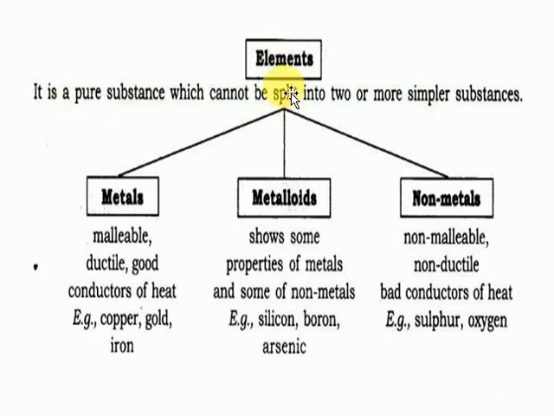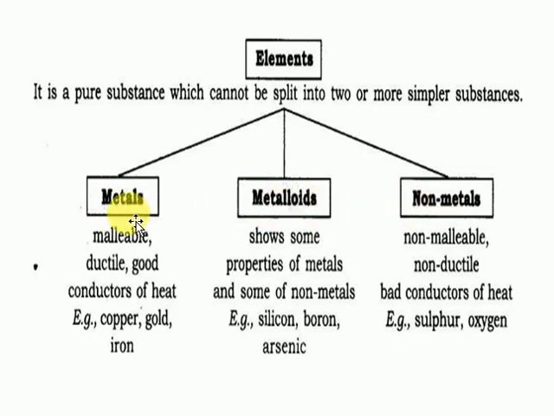Next, the elements have been classified based on their physical properties and chemical properties. The first classification of elements was given by Lavoisier. He is also called the father of modern chemistry. He classified elements into metals and non-metals only. He never discussed metalloids. He discussed only metals and non-metals.